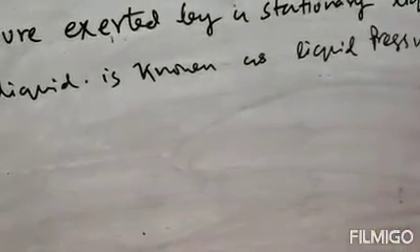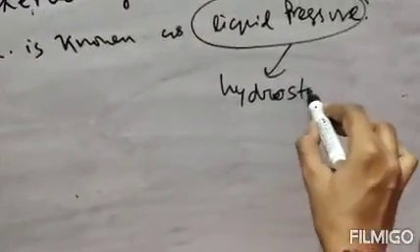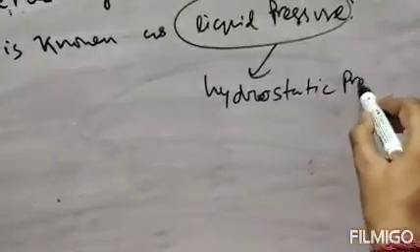This liquid pressure is also known as hydrostatic pressure. Clear? So liquid also exerts pressure.